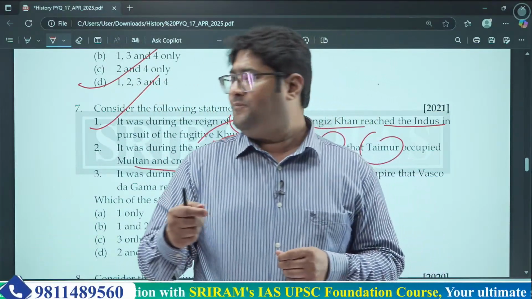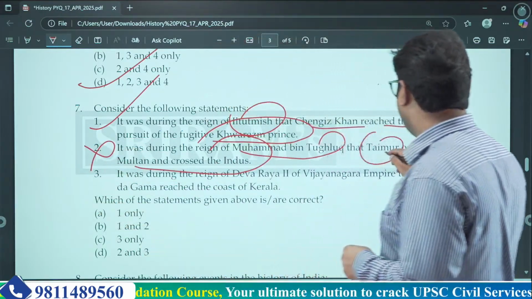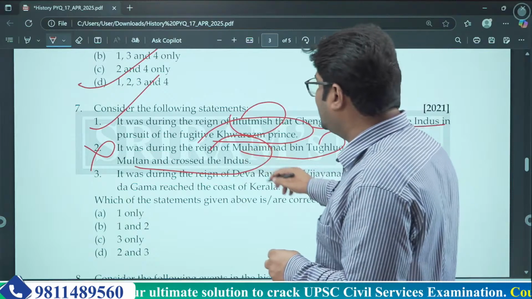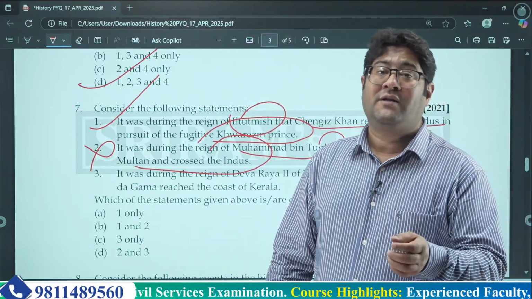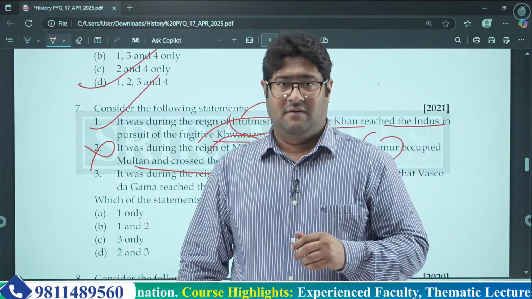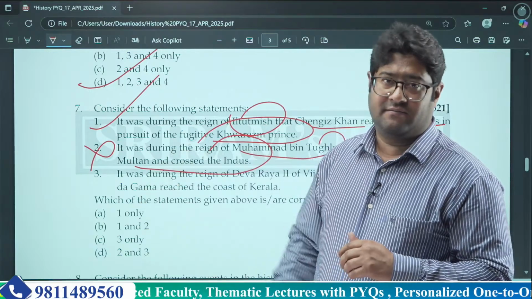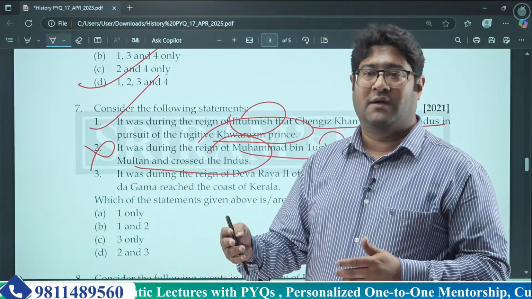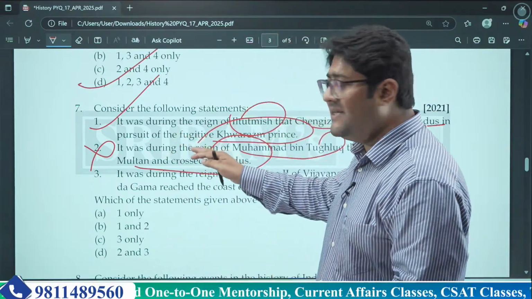So that's why the second statement is incorrect. Of course Taimur occupied Multan and crossed the Indus, but this didn't happen during Muhammad bin Tughlaq. It happened during the last Tughlaq ruler, after Muhammad bin Tughlaq. So the second statement is incorrect.